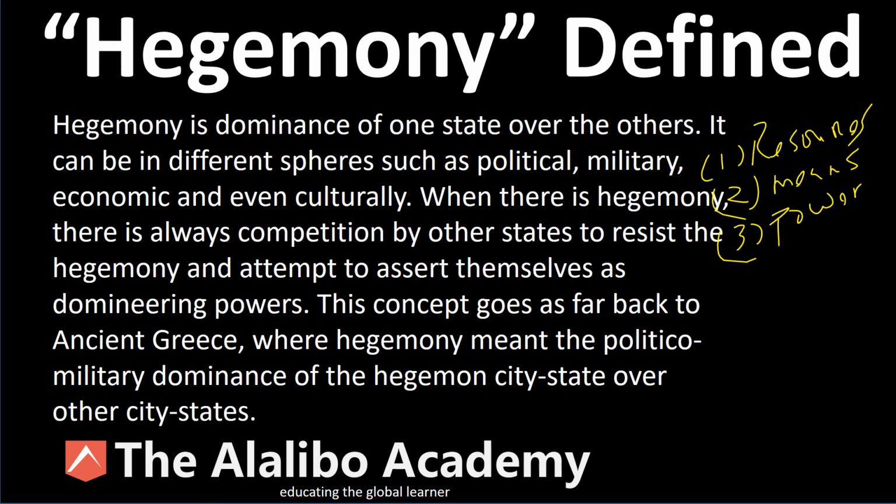It must have all of those things, and be able to dominate others using those resources, those means, political power, and of course, influence. It must have influence, whereby it's influencing other nation states and dominating those nation states.